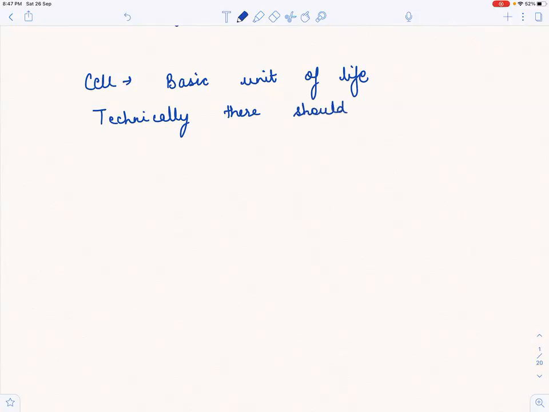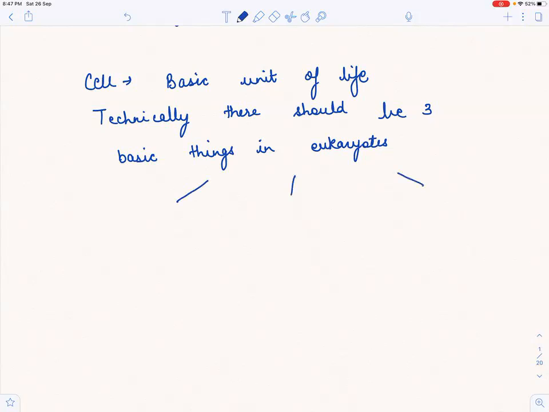So we all know cell is what? The chapter itself says the cell is the basic unit of all living things, or the cell is the basic unit of life, right? So technically there should be 3 basic things in eukaryotes to call it a cell. We are talking about eukaryotes and specifically human cells. And what are these 3 basic things?